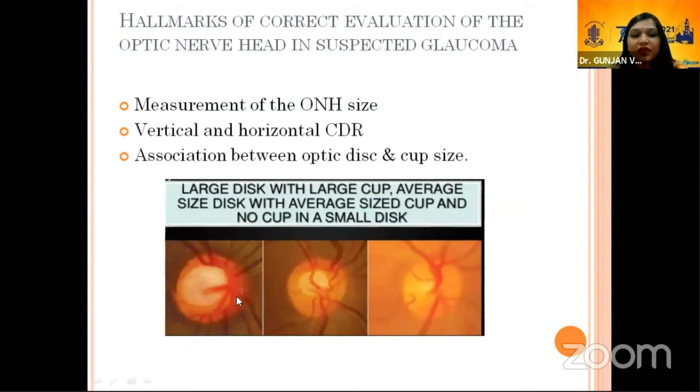Regarding the disc size, there are various sizes of discs. There is a large disc with a large cup. There is an average size disc with a normal cup, and there may be a small disc with no cupping. All these discs should be evaluated carefully, and we should be checking for vertical and horizontal CD ratio. Vertical is more important for glaucoma patients.